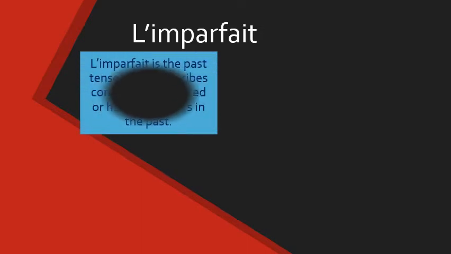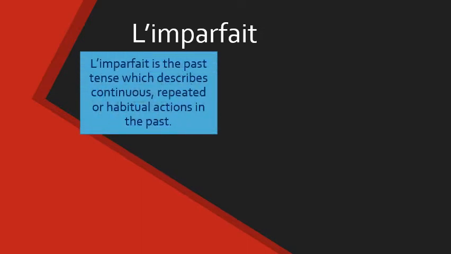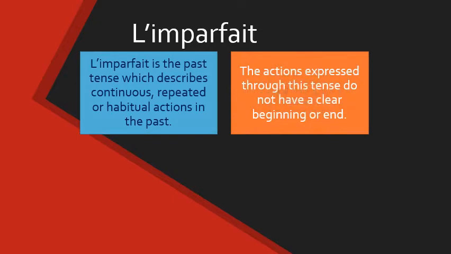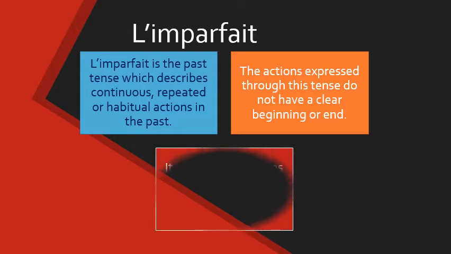Now, what is l'imparfait and how is it used? So, l'imparfait is the past tense which describes a continuous, repeated, or habitual action in the past. This means that the actions expressed through this tense do not have a clear beginning or end. They are continuous and ongoing actions in the past.